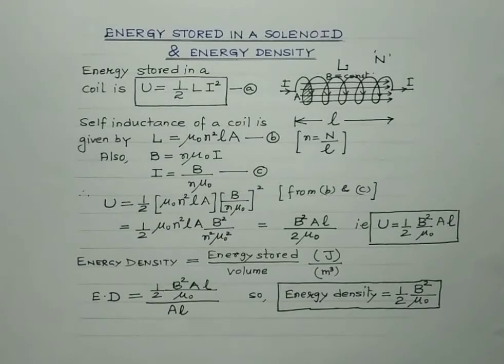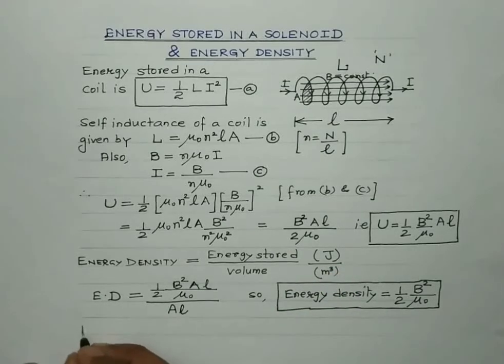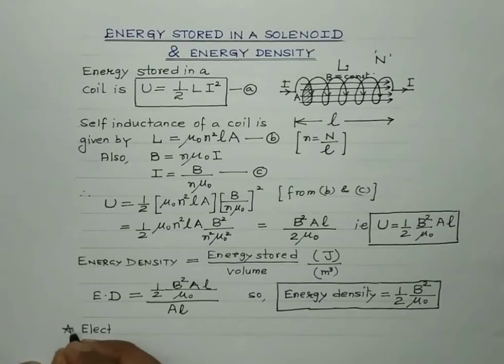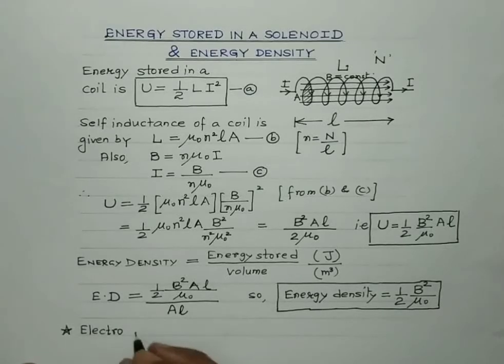It may be recollected that the electrostatic energy stored per unit volume in a parallel plate capacitor is given by half epsilon naught E square. This is just to recollect the earlier topics.